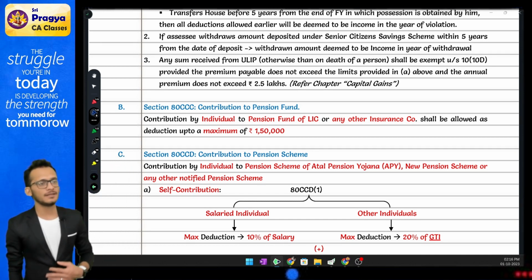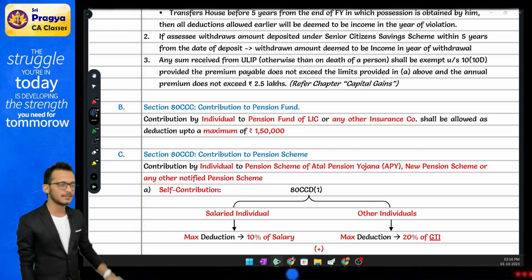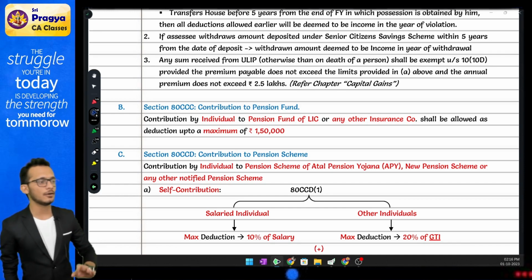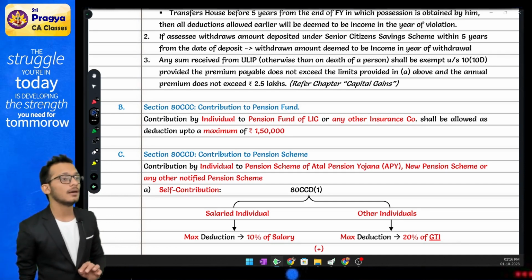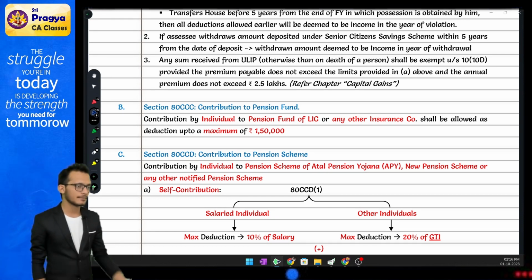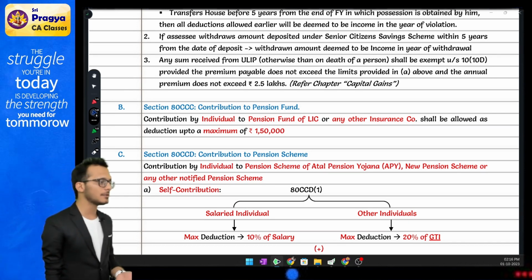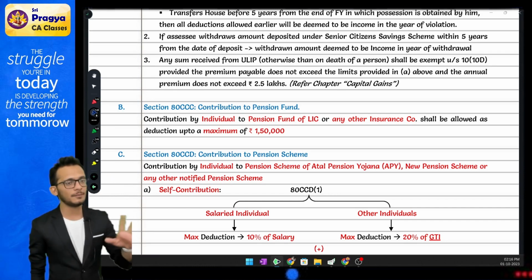In this, what will happen is, Rahul, whatever I contribute, first 50,000 park aside. Flat deduction. Then they're coming and saying, Rahul, if 50,000 is not helping you out, you can also claim 10% of your salary. Only if you are working. If you're not working, then it is 20% of your GTI. If you're working, it is 10% of salary. You can claim that over and above your 50,000. Which means one person will get two deductions.